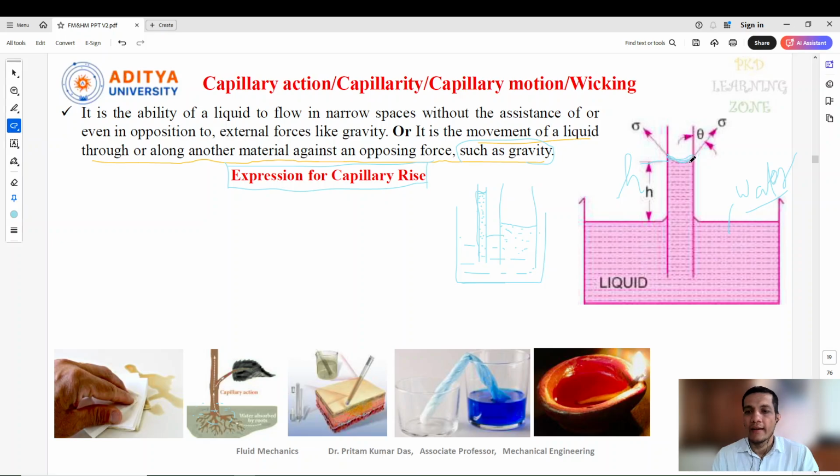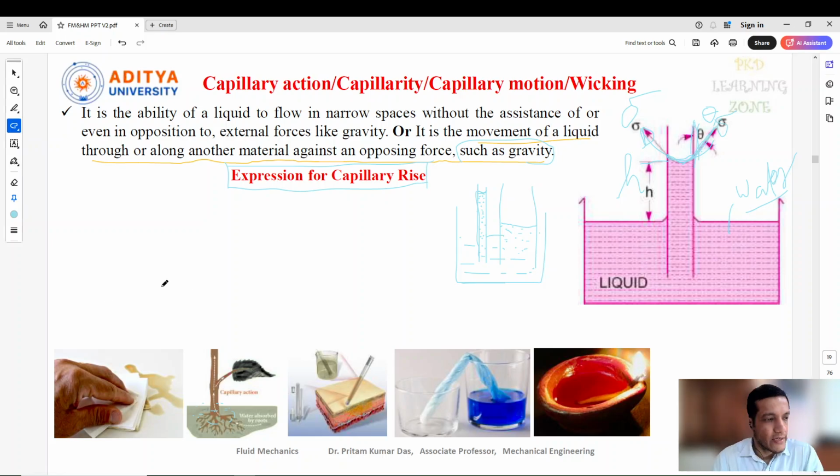You can see that this kind of curve will be visible at the top layer of the tube. Here, if you see the action, the surface tension is acting on this surface. If you draw this surface tension, it will be acting tangentially to the surface, and let's write this as sigma. The angle made between this glass surface and this curve is theta.